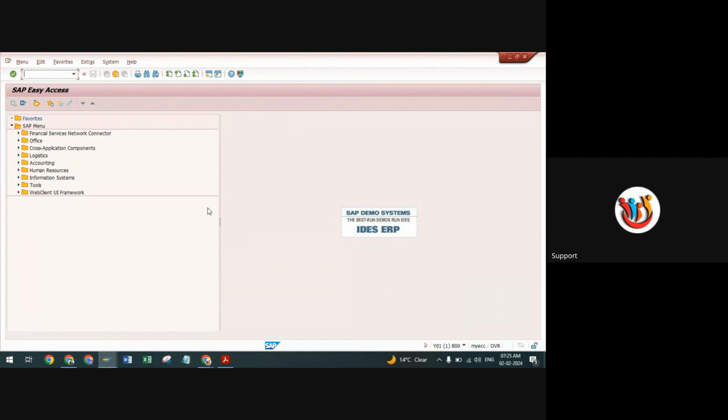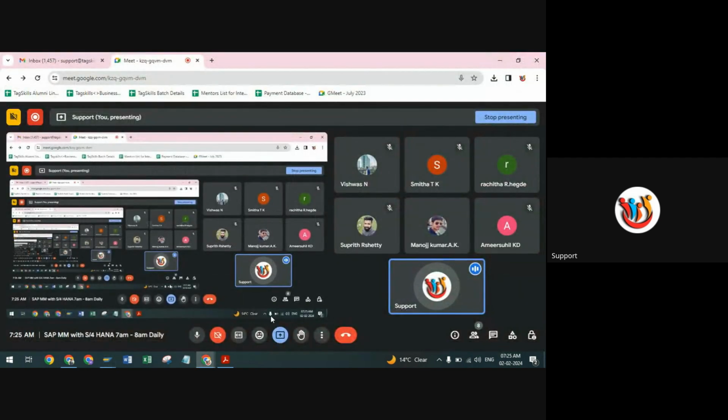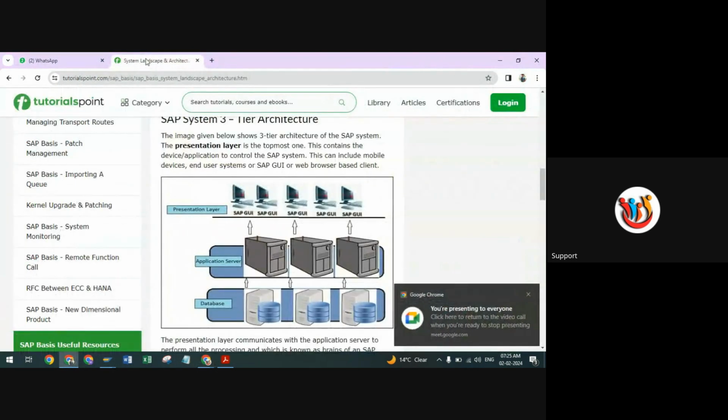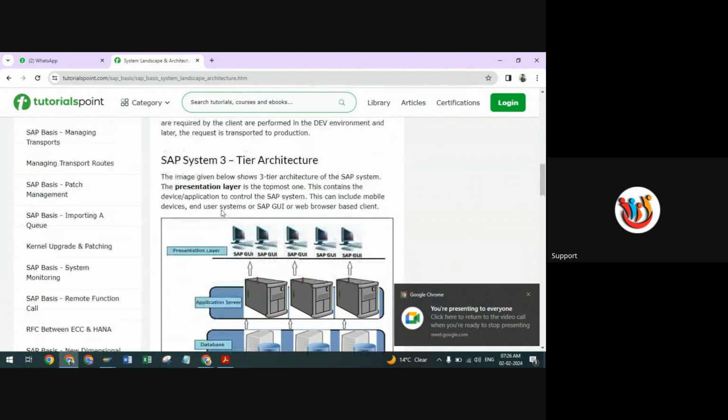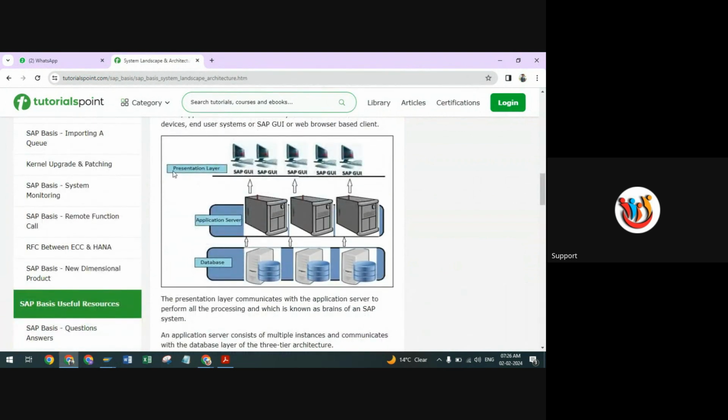First one is your presentation, second one is your application server, and third one is your database there. Okay, so whatever the kind of the data is, I can just give the pictorial view here, from the landscape. Here you can see the SAP system has a three tier architecture. As I mentioned here, presentation there, correct?